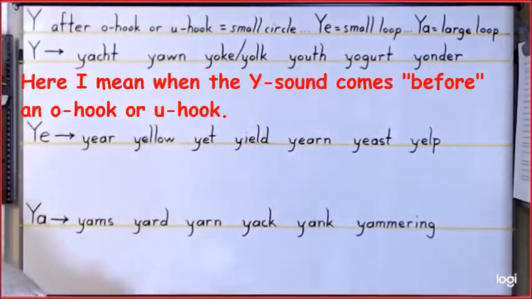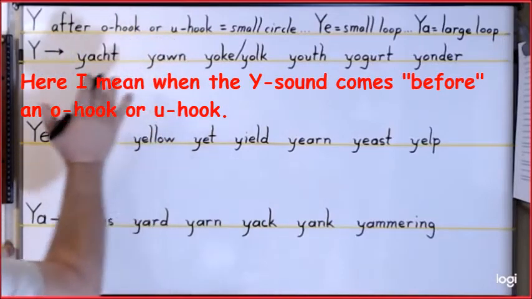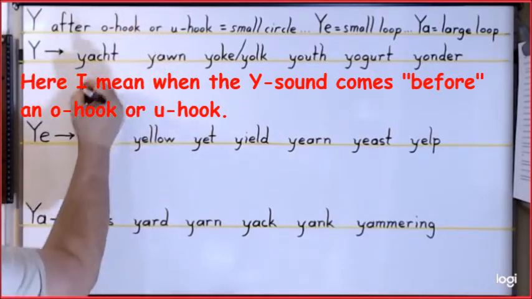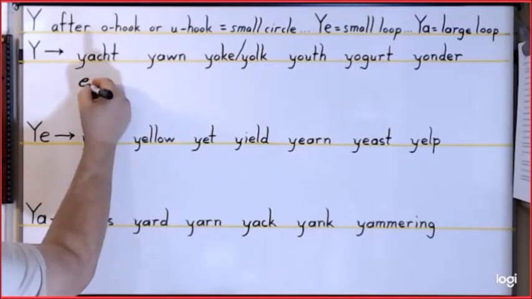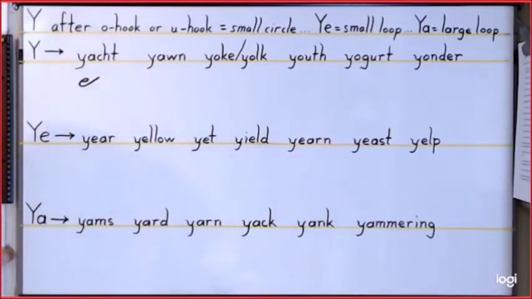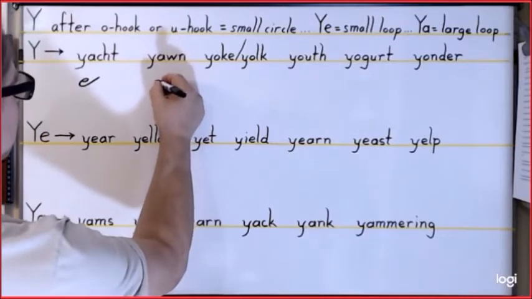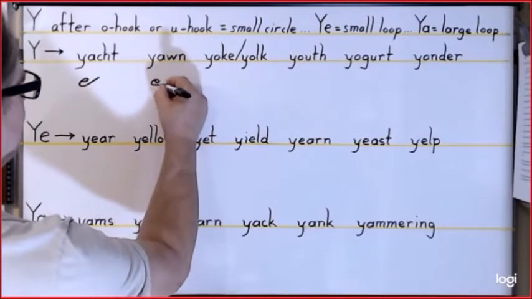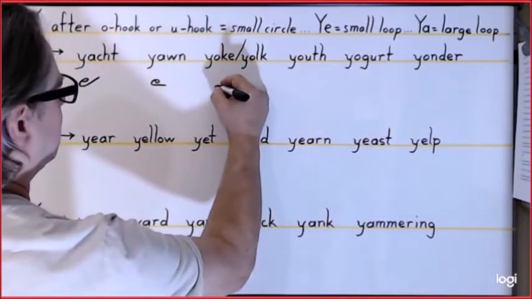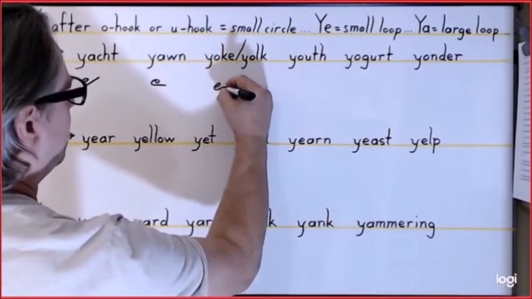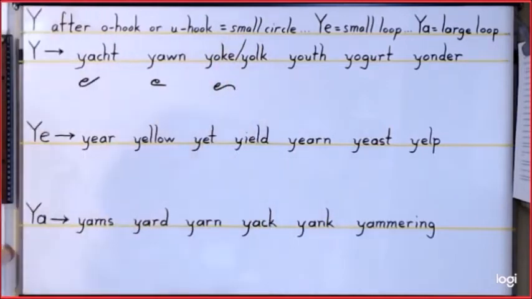So begin with the Y after an O or U hook. So for yacht, you'll just do the small circle, the O, and the T. For a yawn, it is small circle, O on its side, N. For a yoke, it is small circle, O, and a K.